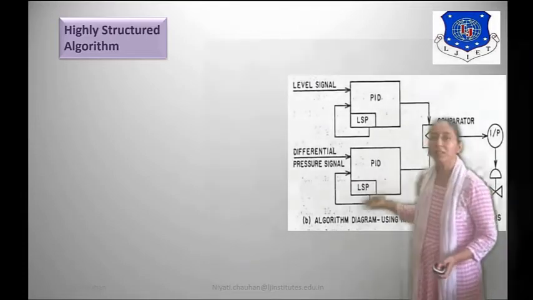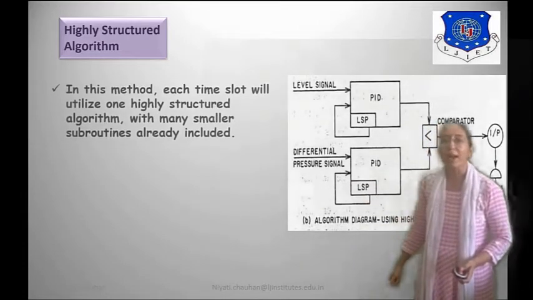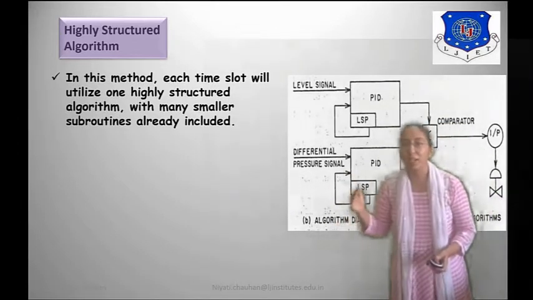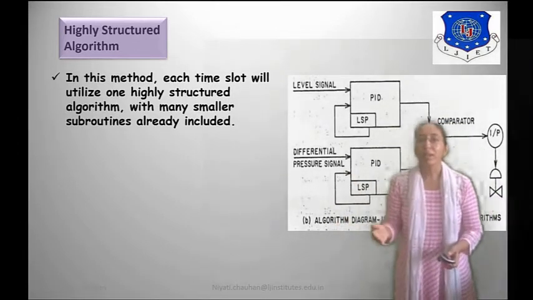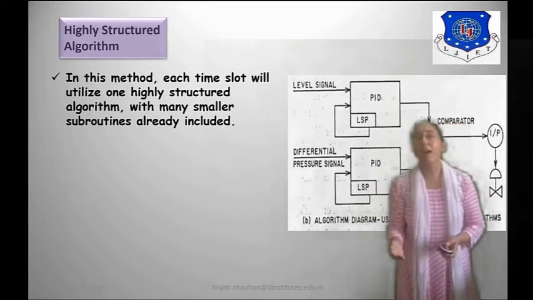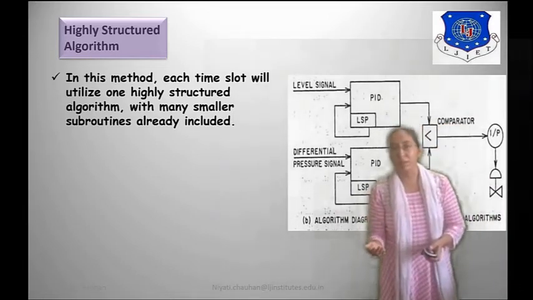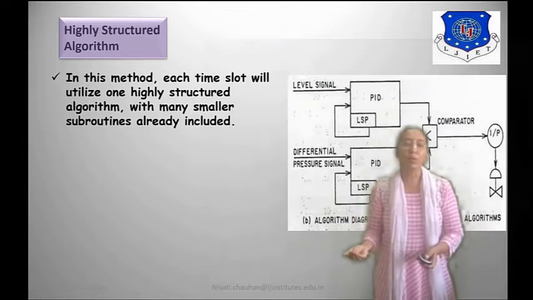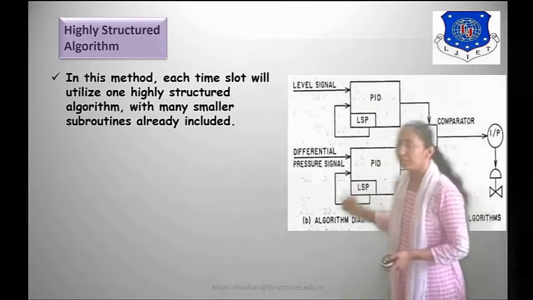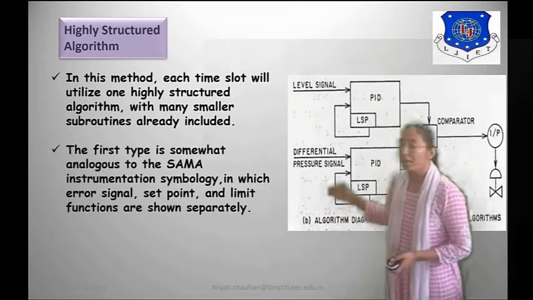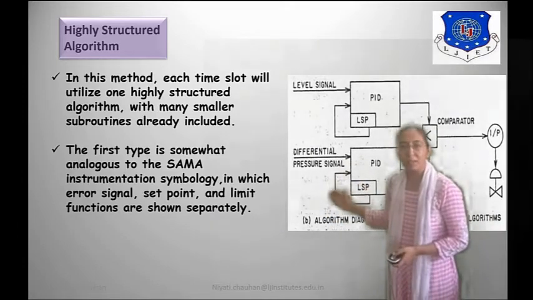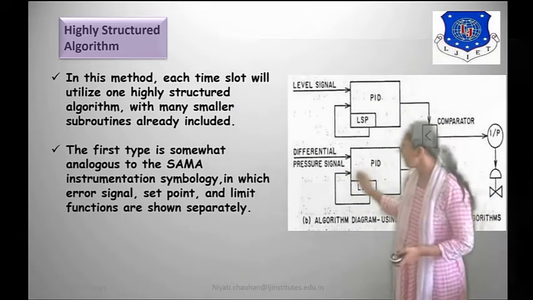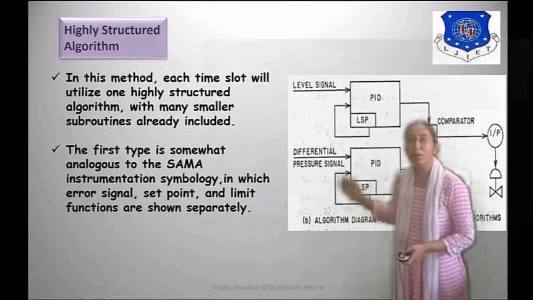Next is highly structured algorithm. In this method, each time slot will utilize one highly structured algorithm with many smaller subroutines already included. The first type is somewhat analogous to the SAMA instrumentation symbology.